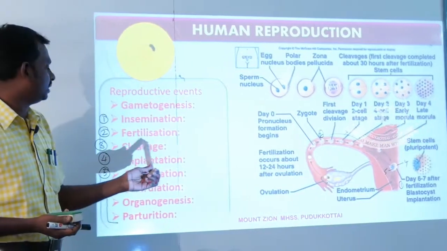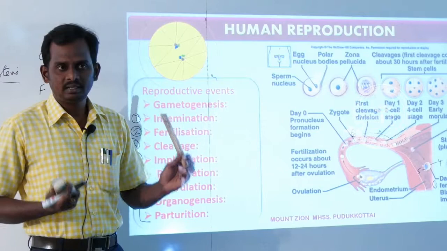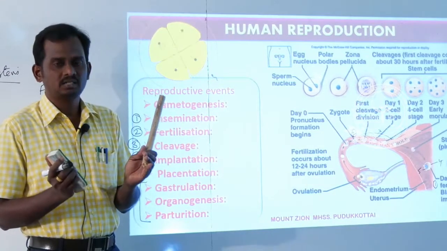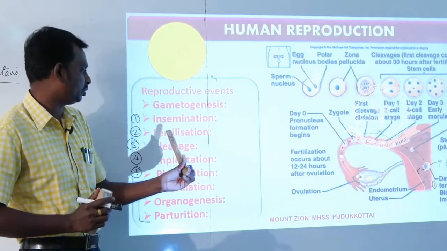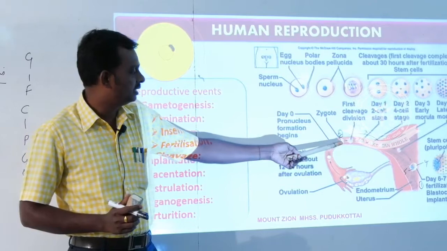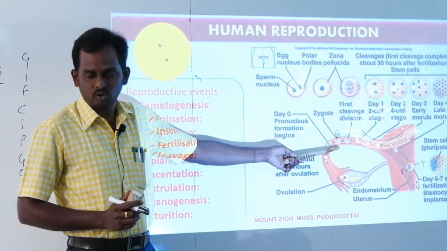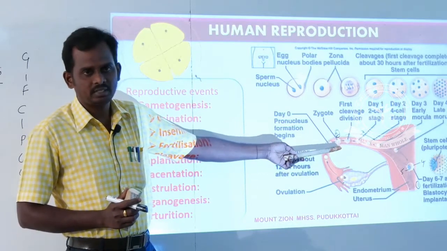And the second one is what? Fertilization. Already we discussed it. It is the event of union of egg and sperm. The event where the egg and sperm meet is called fertilization. This process takes place in this region of the fallopian tube. What is the name of this region? Already I told that. What is the name of the region?